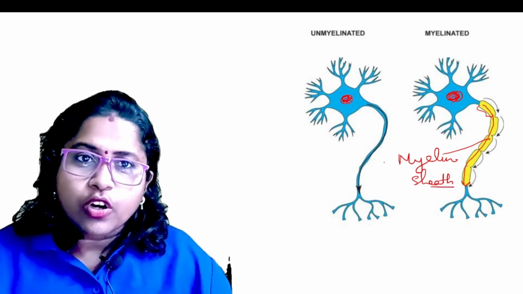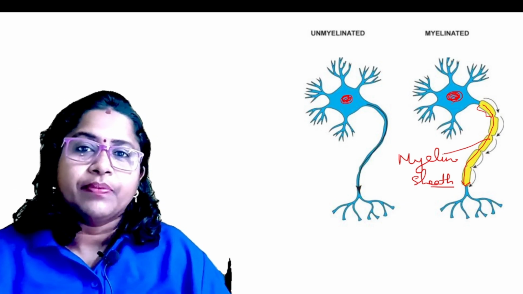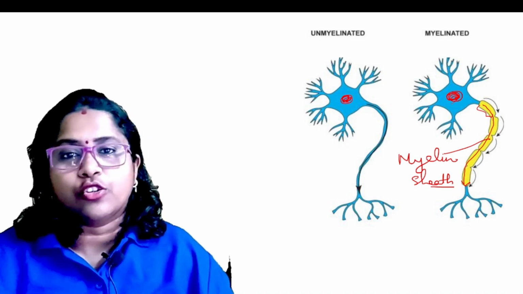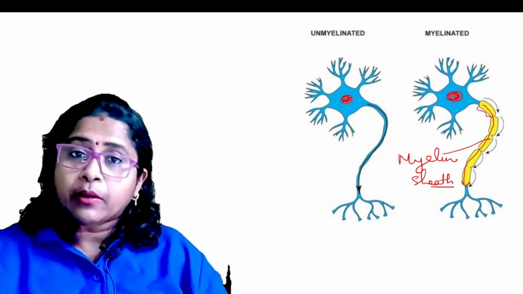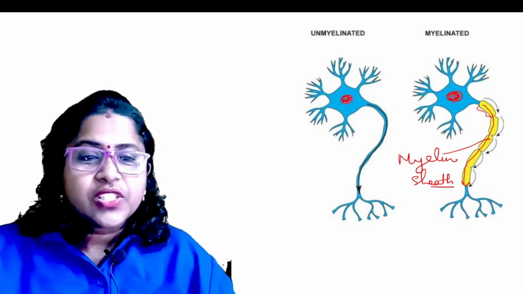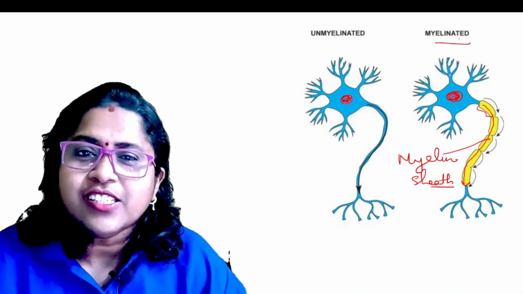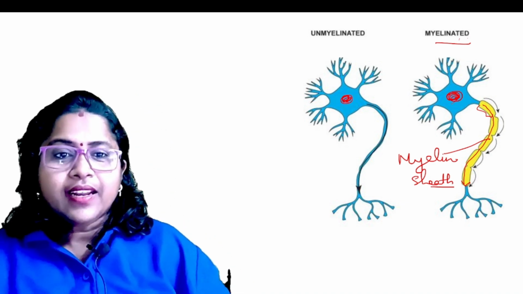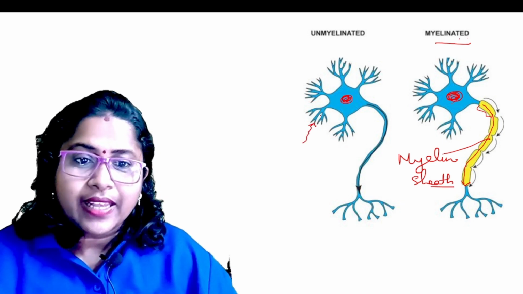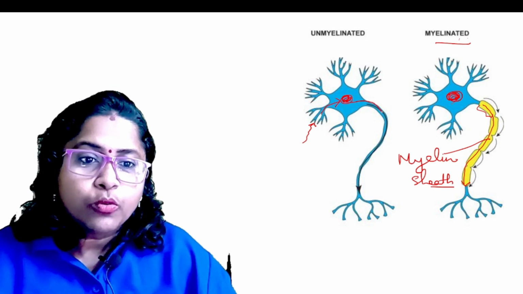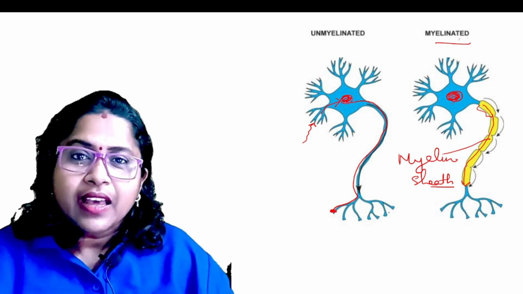Some of the neurons in our body are myelinated, that means the axons have a myelin sheath. But some neurons don't have the myelin sheath. They are called non-myelinated or unmyelinated neurons, and those which have a myelin sheath are called myelinated neurons. Now, what is the advantage of having a myelin sheath? One signal always enters through the dendrites, then moves to the cell body, then through the axon, then comes to the nerve endings. This is the direction of the nerve impulse.